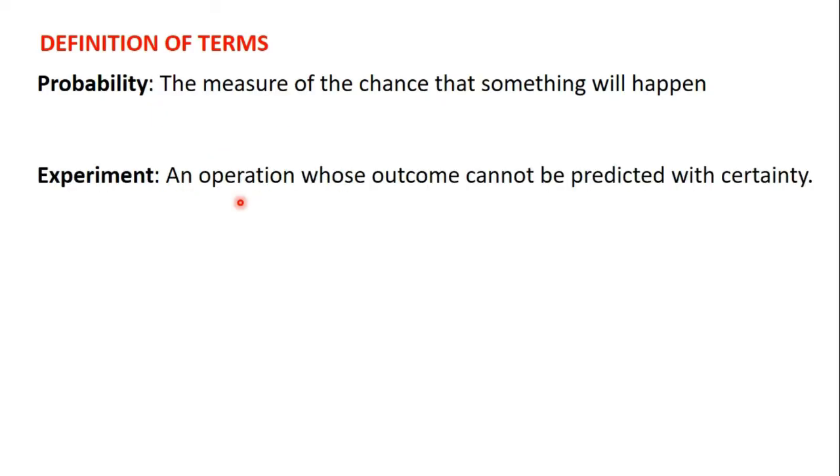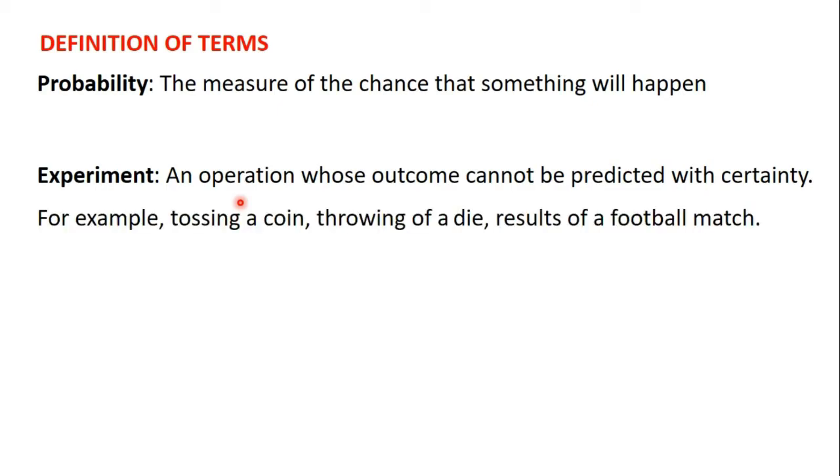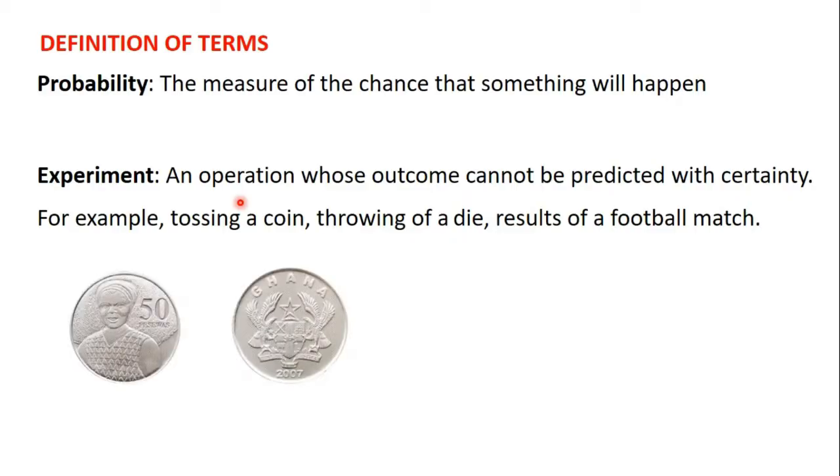The next term we are going to consider is experiment. An experiment is an operation whose outcome cannot be predicted with certainty. For example, tossing a coin, throwing a die, or the results of a football match. If we take a coin for instance, a coin has two faces. The picture here shows a 50 pesos coin with two faces.